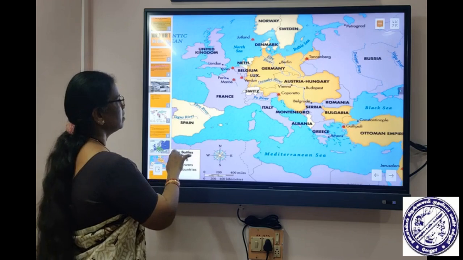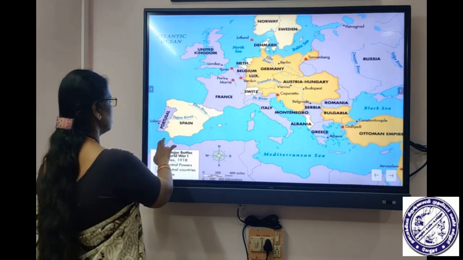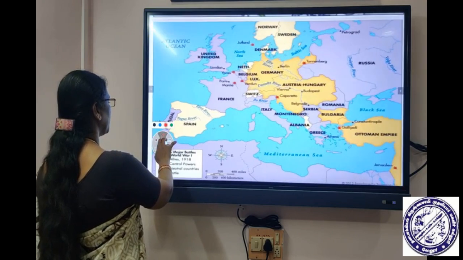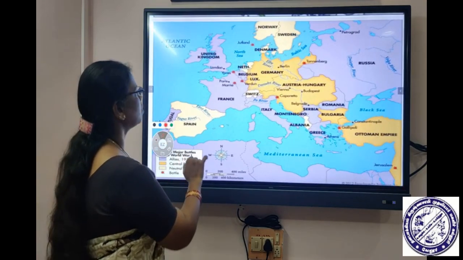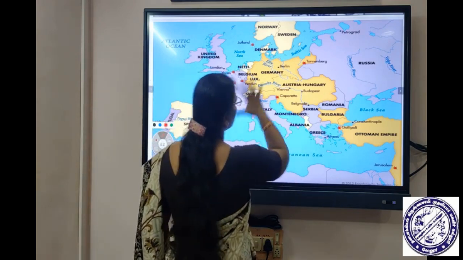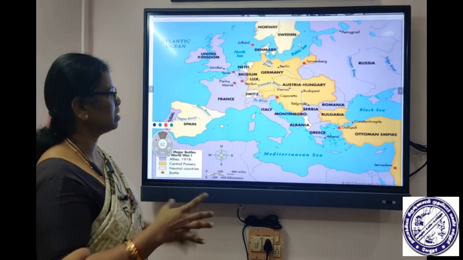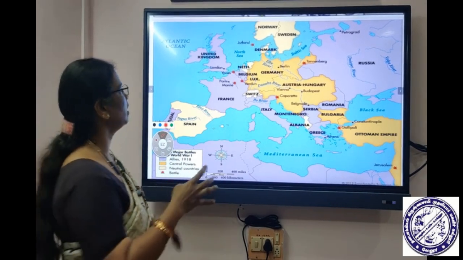And here we have just marked the important places where the First World War took place. These are some of the different places where the war was simultaneously happening. That is why it is called the Great War.